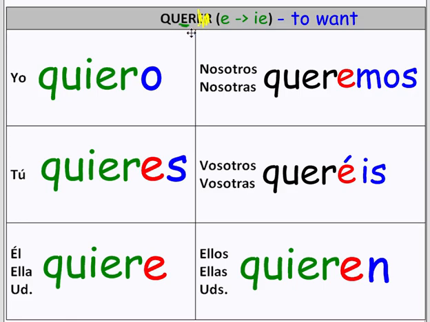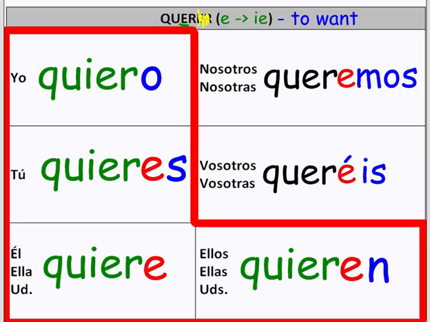And by the pattern that you see here, you can tell why we also call these verbs shoe verbs, or sometimes boot verbs, because if you draw a line around the conjugations that do the stem change, it kind of looks like a shoe or a boot. So the ones that fall inside of this boot shape do the stem changing of E to IE. Instead of it being Q-U-E-R, we have Q-U-I-E-R, like the change tells us. But if it's outside of the boot, it follows with the regular stem of just dropping the last two letters of the infinitive. Queremos, queréis.